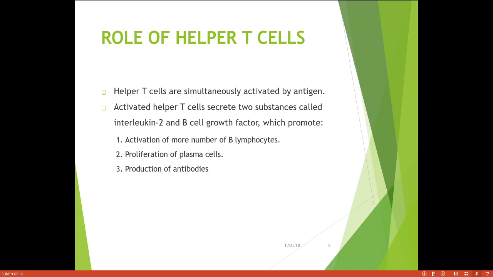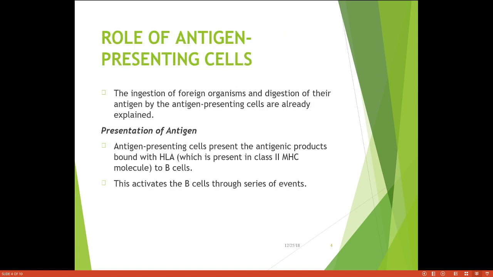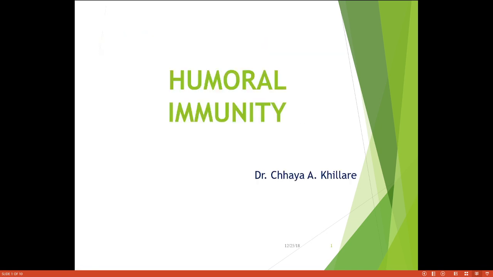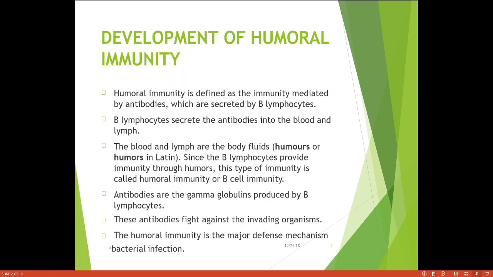They also help in the proliferation of plasma cells and the production of antibodies. So this is humoral immunity, which is activated only when there is activation of B cells, and there are certain sequences of events for the activation of B cells.